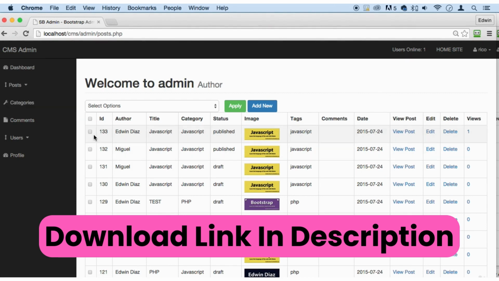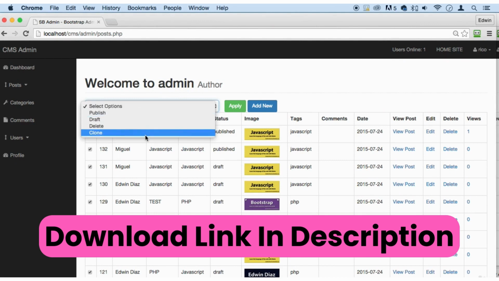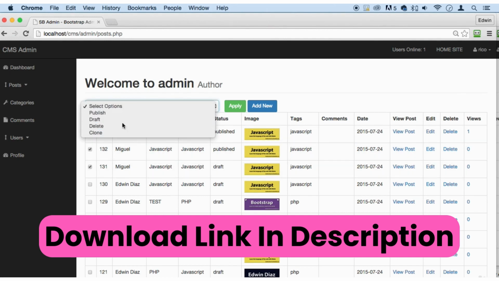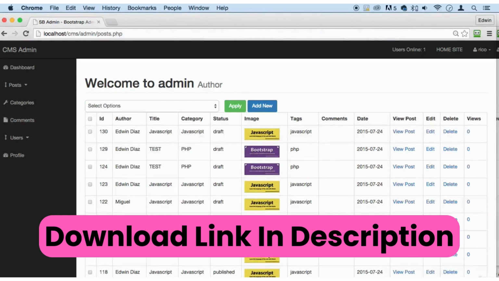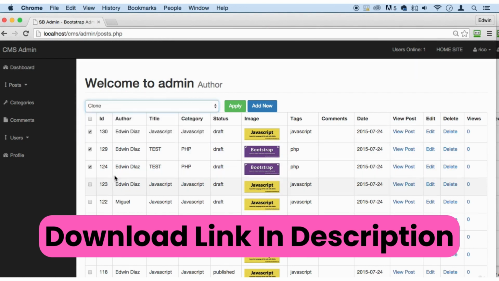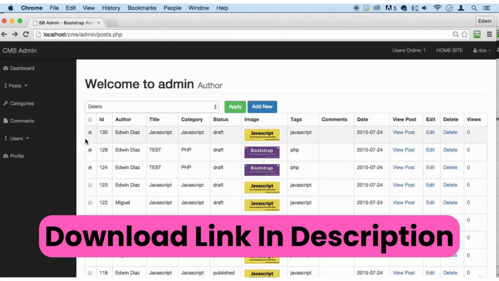Another cool feature is that we can select all this here in bulk, and then we can apply certain commands to it. So for example, let me just delete these three. Delete, apply, those three are deleted. We can also clone this. Come here, and we can create copies of this. So you're gonna see the yellow, purple, and purple, right? Add, actually, sorry, I clicked the wrong one. Oops.